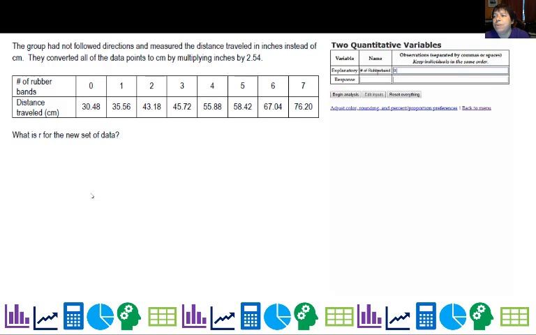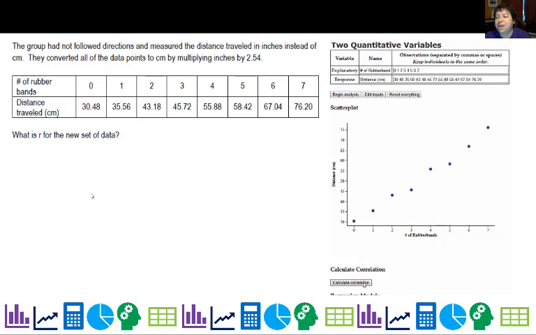Should it really change, though? Because all I'm doing is changing the scale of distance. I'm not really increasing any distance, just the units of measure. And let's see what happens to the correlation. Takes a little longer to enter the decimals. And begin analysis, calculate correlation, and what do we get? 0.993, which is very similar. There's probably some rounding issues because we converted